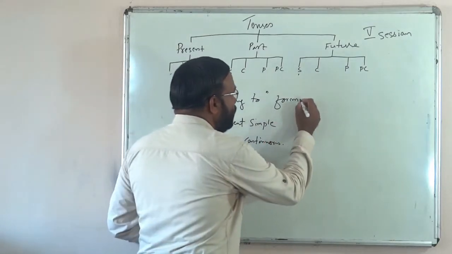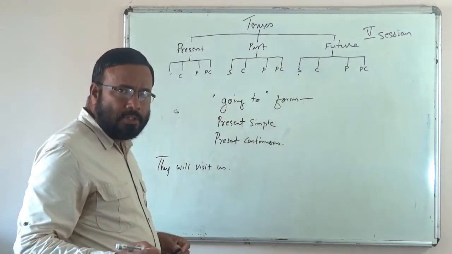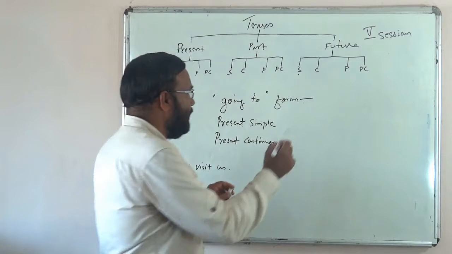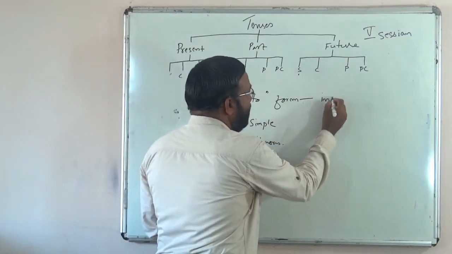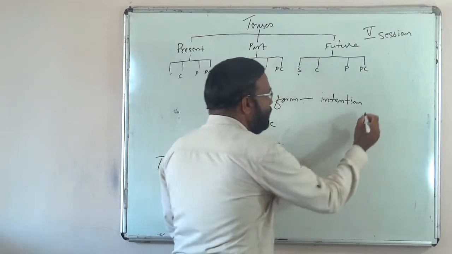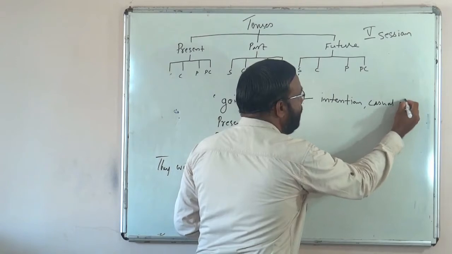When do we use this going to form, you know? We use going to form especially when we want to convey ideas like an intention or a casual plan. Not a fixed plan, a casual plan.